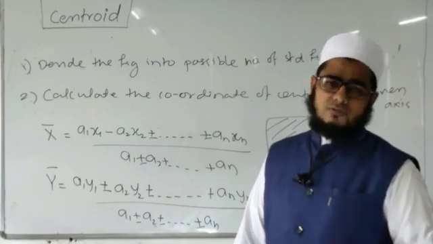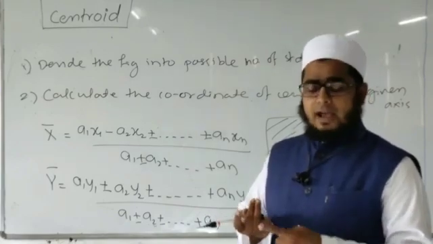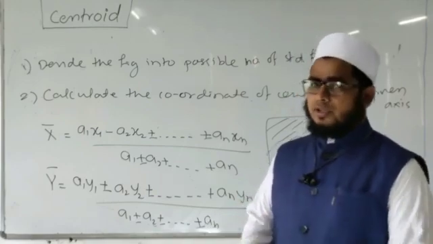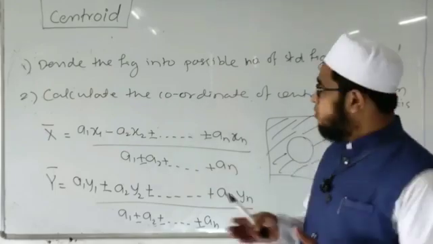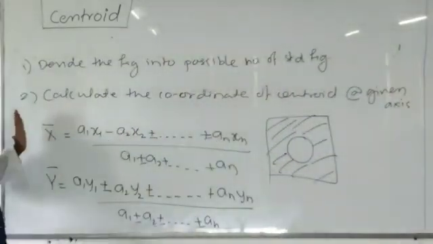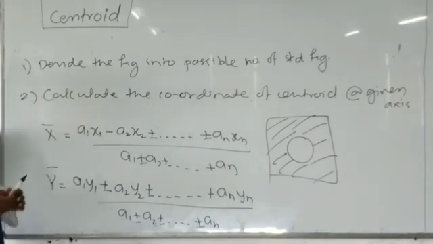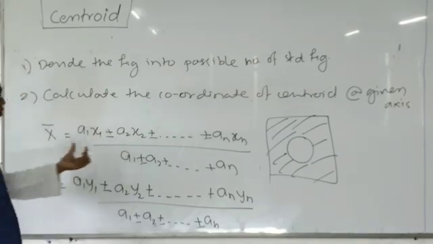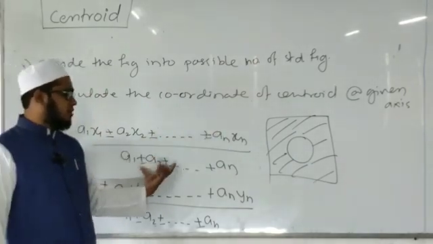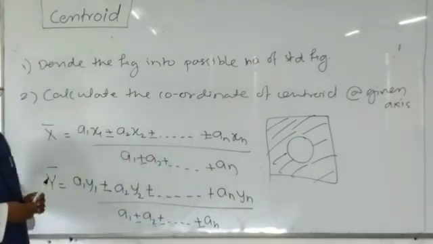After calculation, I will use this formula: x bar equal to A1 x1 plus or minus A2 x2 plus or minus up to n number, divided by A1 plus or minus A2 up to An. Similarly, for y bar, I will use the formula.